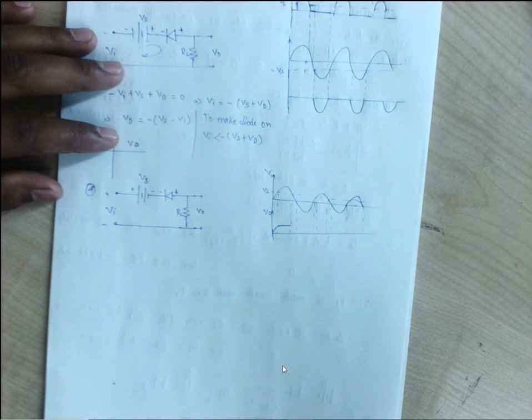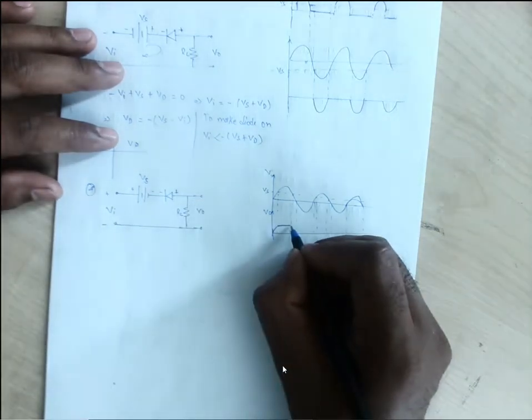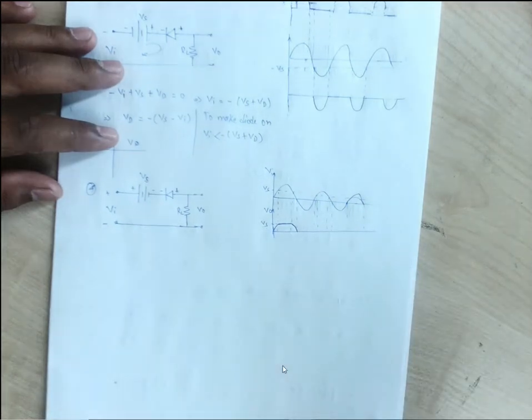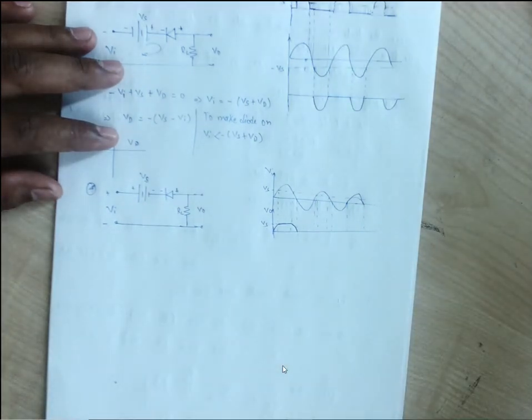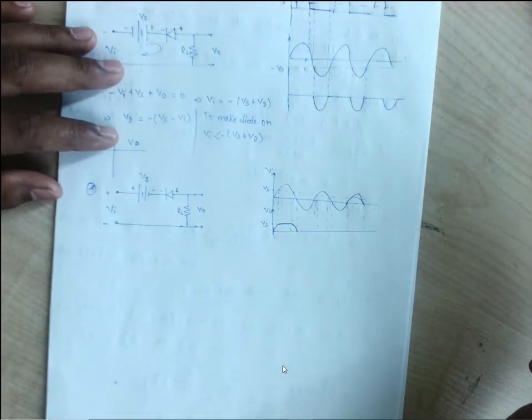It is the same as whatever it had reached before getting off. Again when our Vi is decreasing, it will become on again, because this Vs is making this diode on. Now that will be the output, that is equal to Vs. So up to Vs we will have our output.